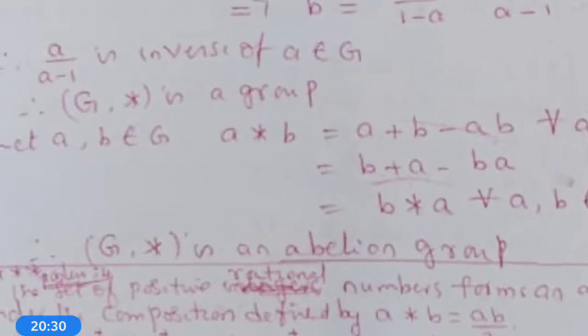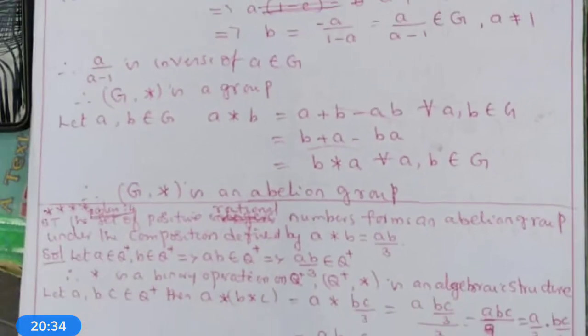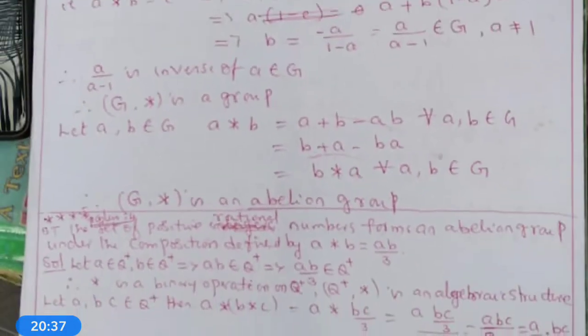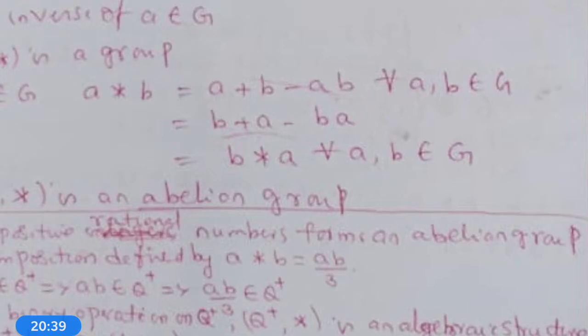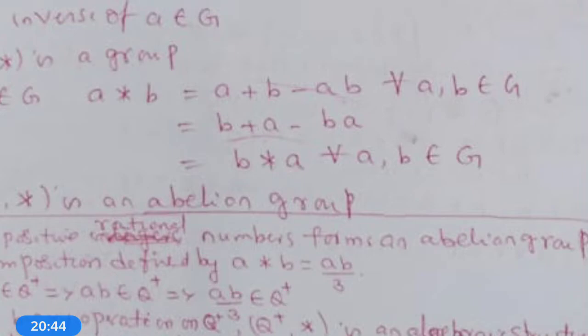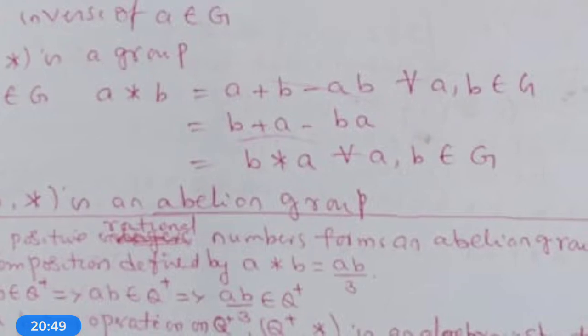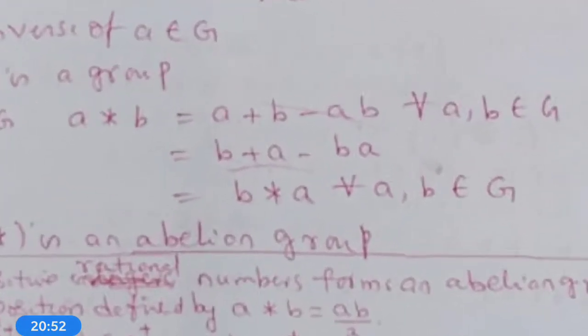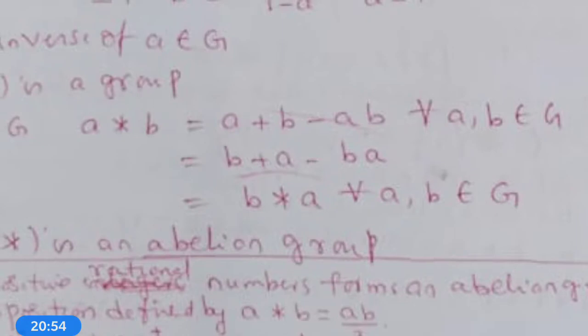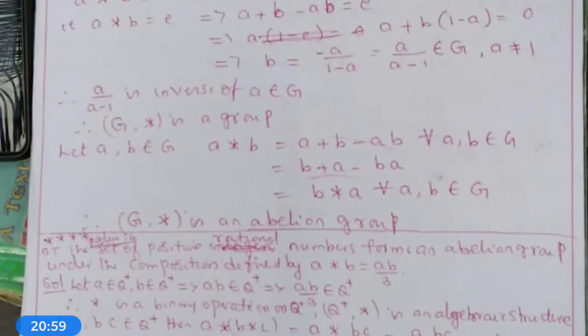Now, we want to verify whether G is a commutative group or not. Let a, b belongs to G. a * b = a + b − ab for all a, b belongs to G. So this a + b − ab can be rearranged as b + a − ba, which is equal to b * a for all a, b belongs to G. Therefore, (G, *) is an abelian group. So this is the problem that we have.